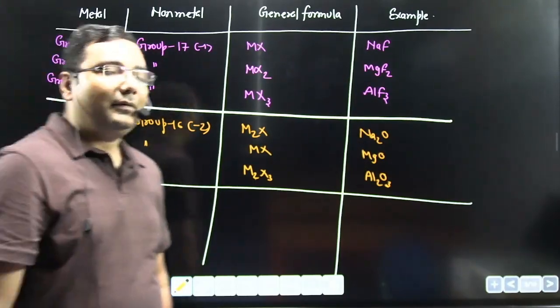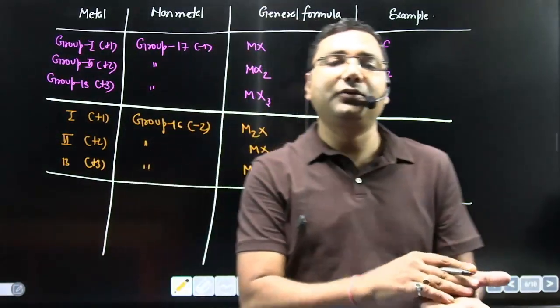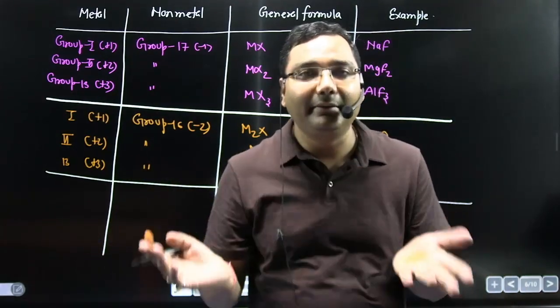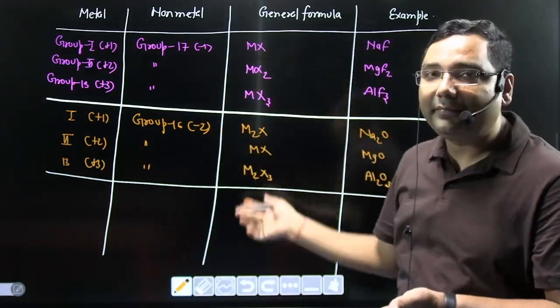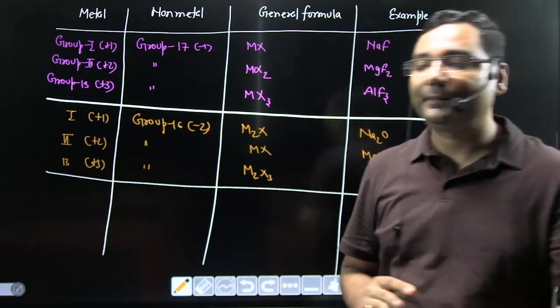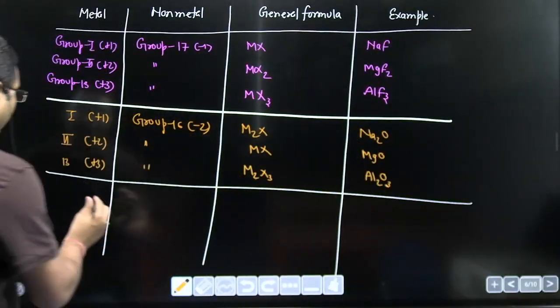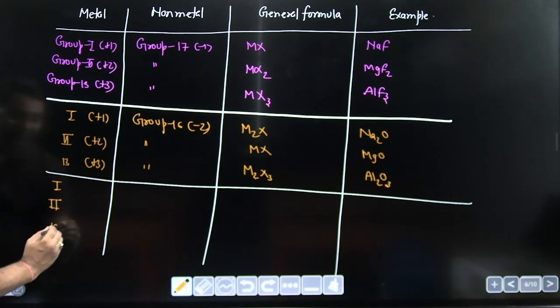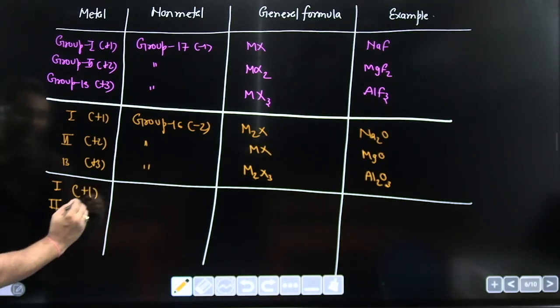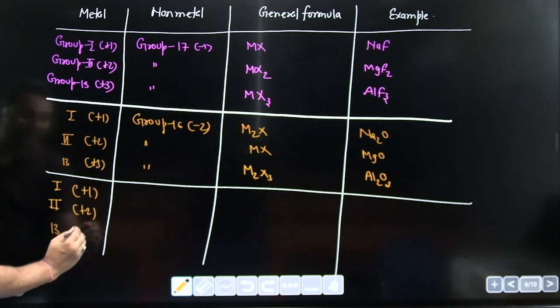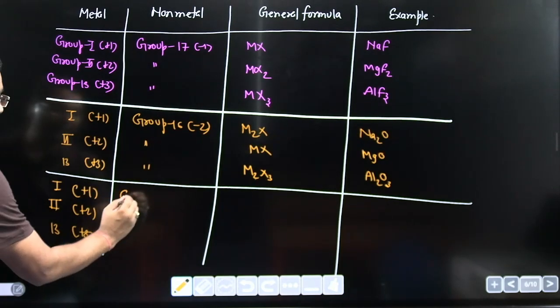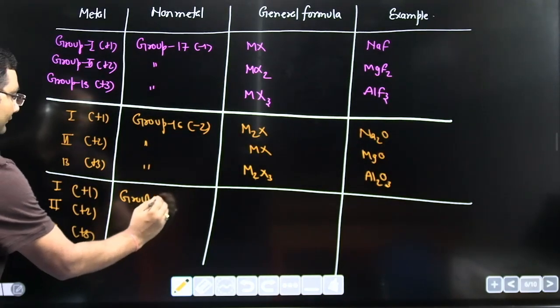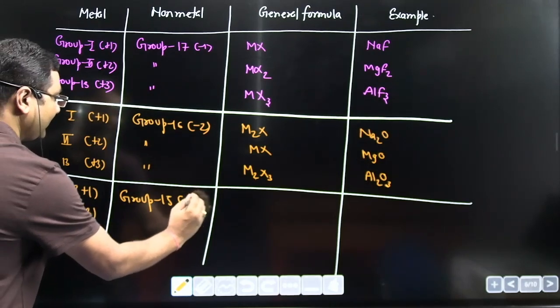So when you take metal from this group and non-metal from this group, what will be the general formula? You can find it very easily by this table. One more example: metal is again from group first, group second, group 13, +1, +2, +3, and non-metal is from group 15, and group 15 is -3.